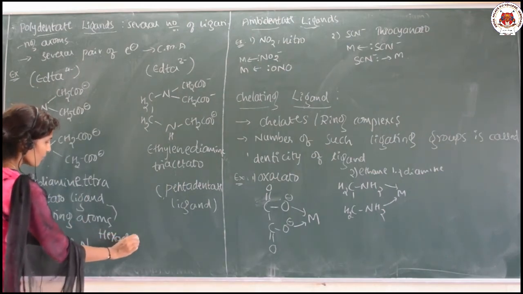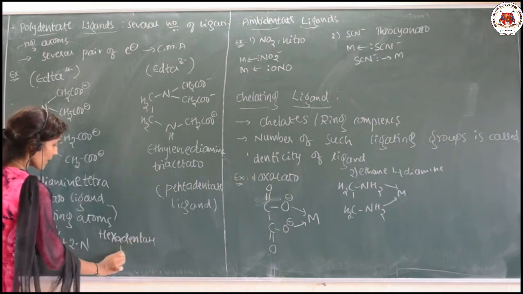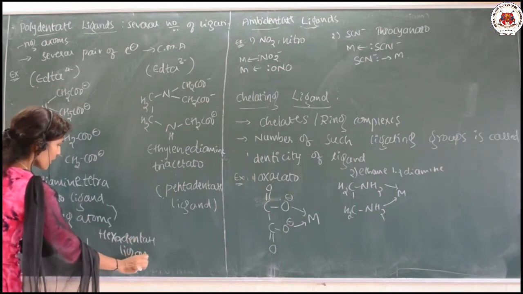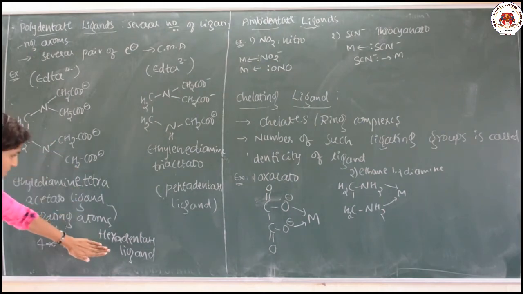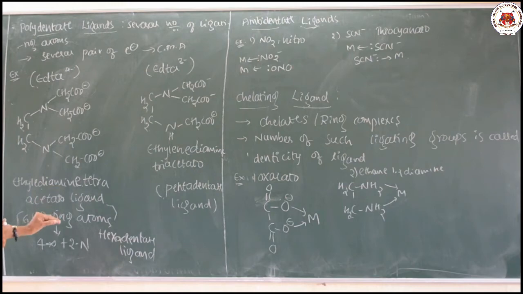Hexadentate ligand, hexadentate ligand. See here, ethylene diamine tetraacetate ligand. It is a hexadentate ligand because there are totally 6 ligating atoms. In that 6, 4 oxygens can donate their lone pairs of electrons and 2 nitrogens can donate their lone pairs of electrons towards the central metal atom.